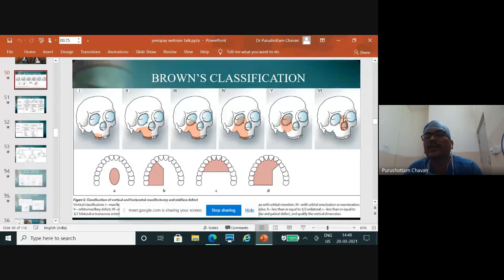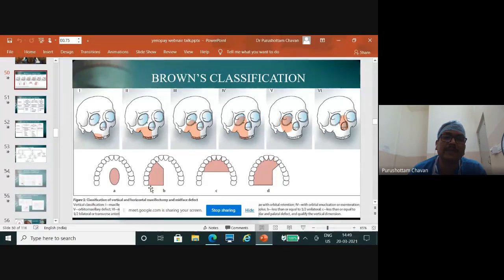And then I showed examples for 5 and 6 also. If it is the ethmoid and bilateral medial walls of the maxilla, if you remove them, they become 6. And then related to the palate, they have divided into A, B, C, D, wherein I gave an example only of intra-arch palate.